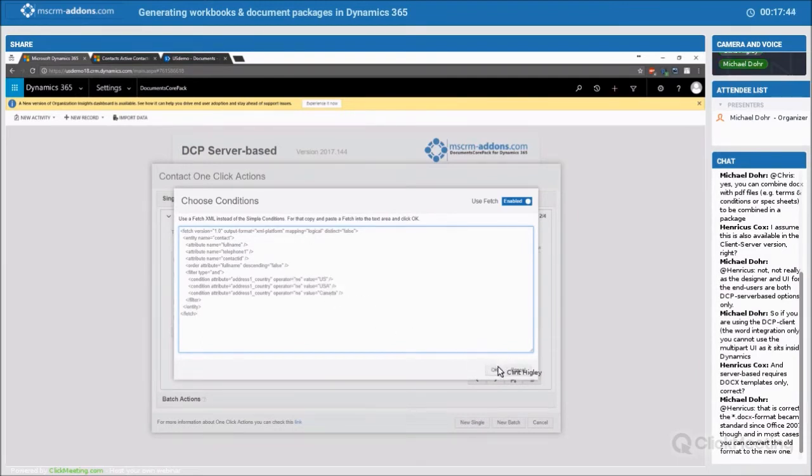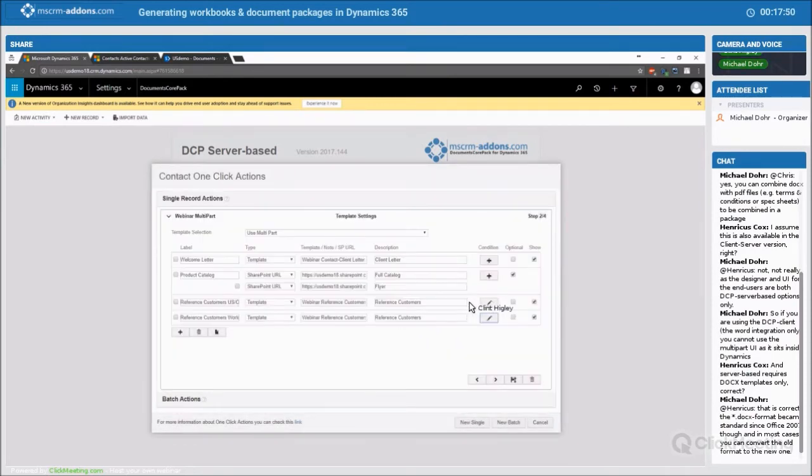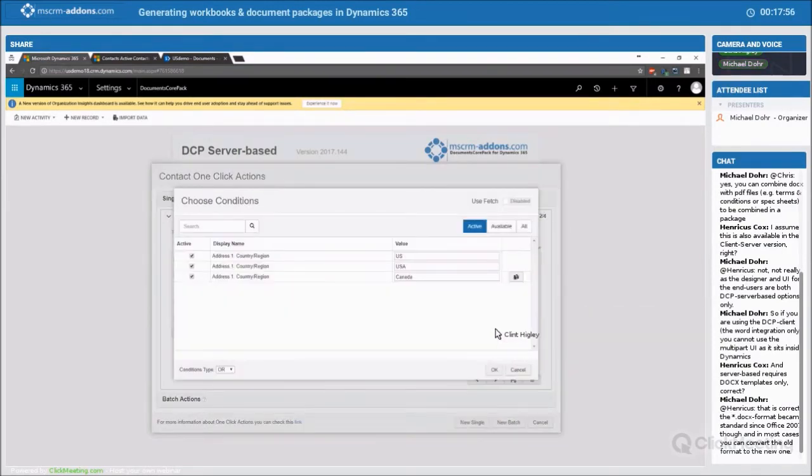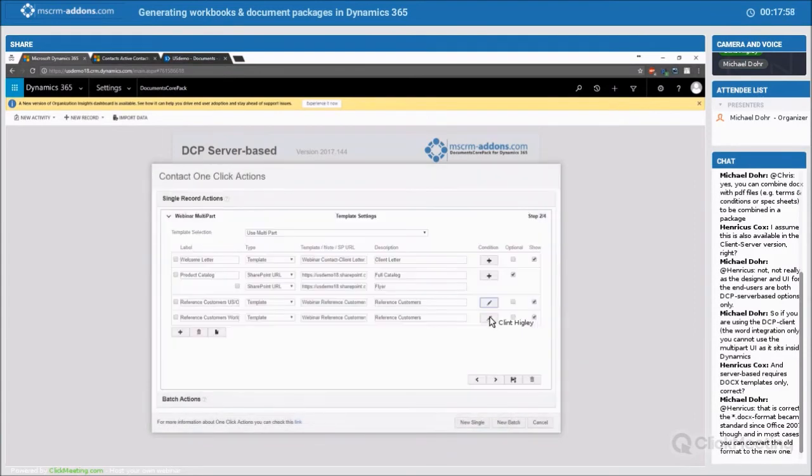It's a really handy tool. Just as a reference, if you're just doing simple conditions, I highly suggest using our simple condition generator here. If you want to do more complex things, like does not equal or begins with, go ahead and use the fetch, and it'll bring back what you want.